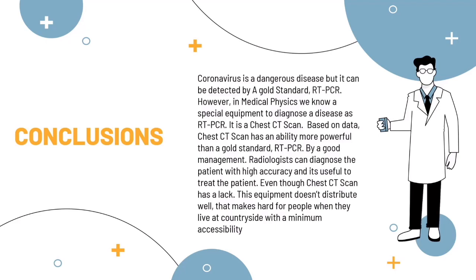However, in medical physics, we know a special piece of equipment to diagnose a disease besides RT-PCR. It is the CT scan. Based on data, CT scan has an ability more powerful than the gold standard RT-PCR. With good management, radiologists can diagnose patients with high accuracy, and it is useful for treating patients. Even though CT scan has an advantage, this equipment is not distributed well. That makes it hard for people who live in the countryside with minimal accessibility.